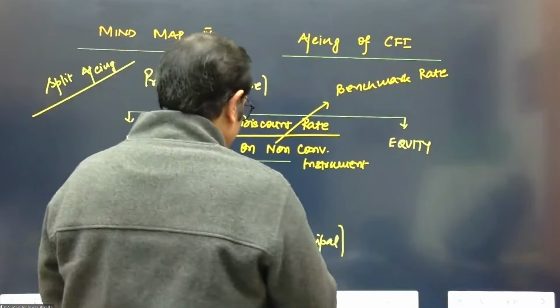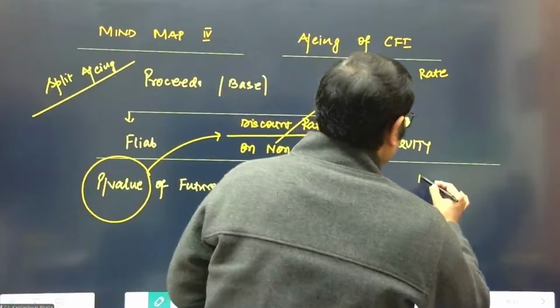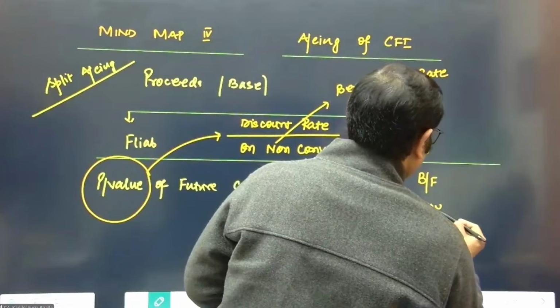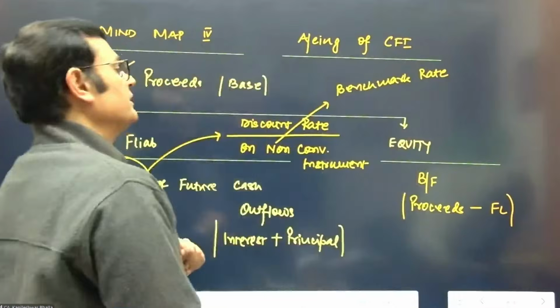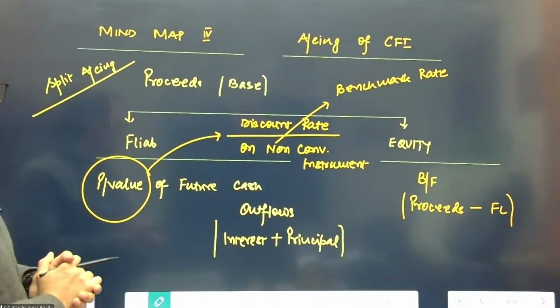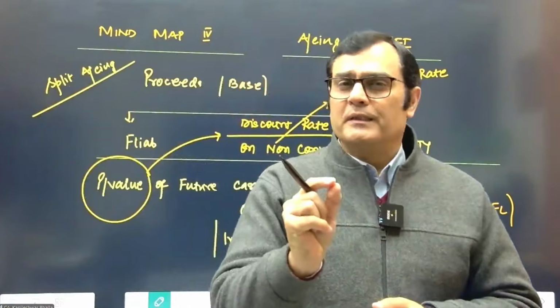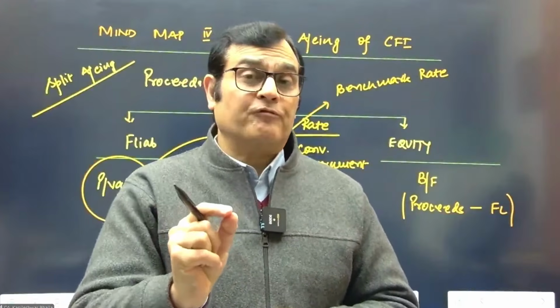And then the equity element is nothing but the balancing figure. You consider the proceeds of the instrument, and from this you reduce the financial liability element. The balancing figure becomes equity. Now, before we do questions on this, let's first make an interesting chart, an extended version of this mind map 4.